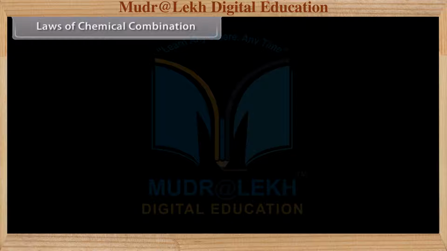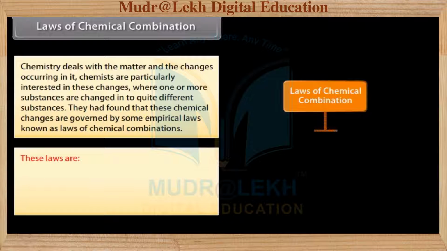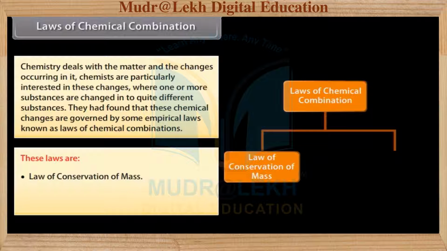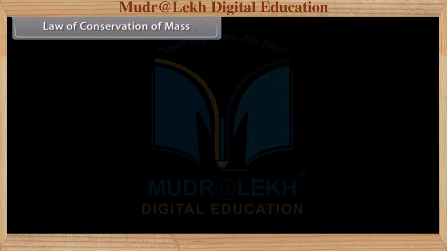Laws of chemical combination. Chemistry deals with the matter and the changes occurring in it. Chemists are particularly interested in these changes where one or more substances are changed into quite different substances. They had found that these chemical changes are governed by some empirical laws known as laws of chemical combinations. These laws are law of conservation of mass, law of constant composition or law of definite proportion,